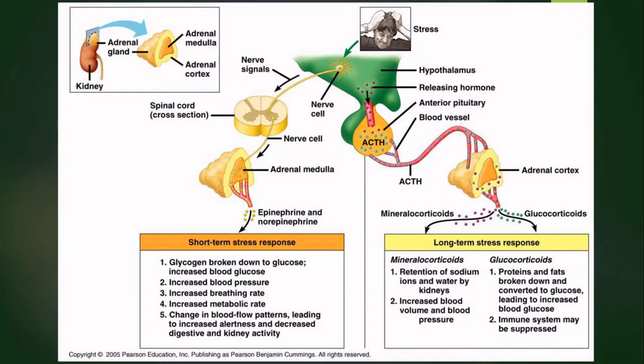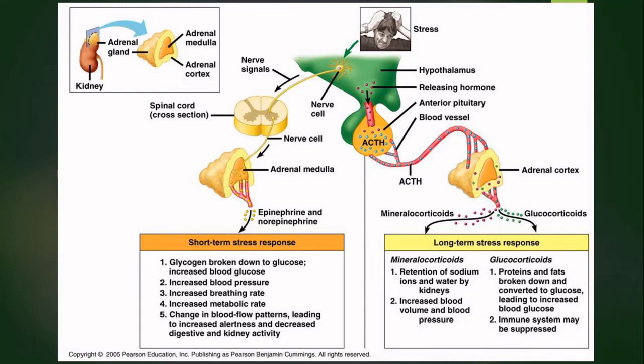Under conditions of long-term stress response, the hypothalamus releases releasing hormones or tropic hormones, which enter the anterior pituitary and release what is called ACTH, or the adrenocorticotropic hormone. The adrenocorticotropic hormone releases mineralocorticoids and glucocorticoids. These two hormones have importance in the long-term stress response mediated by the adrenal cortex.